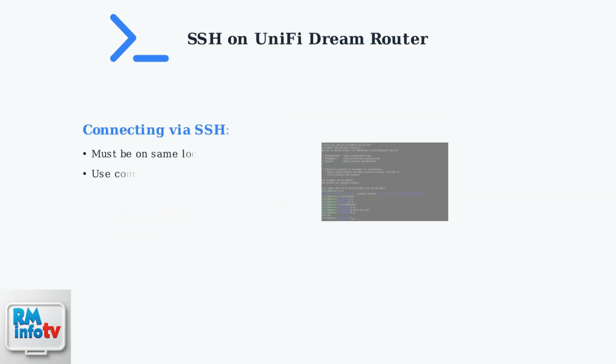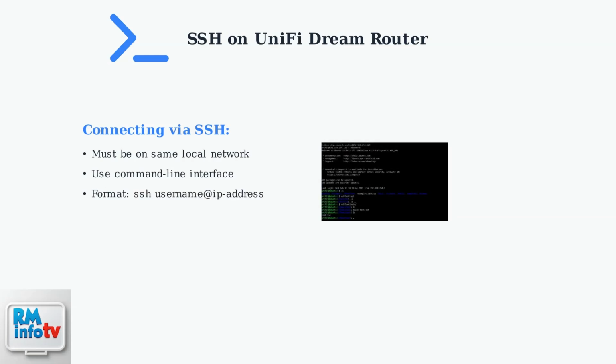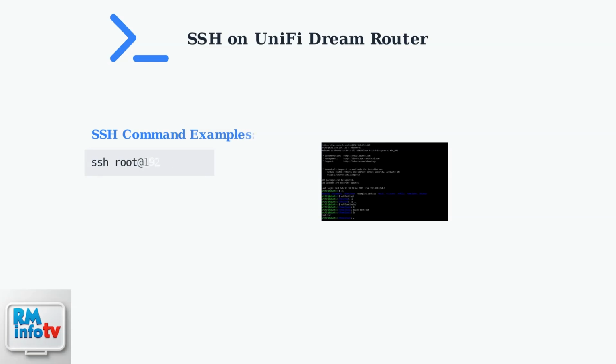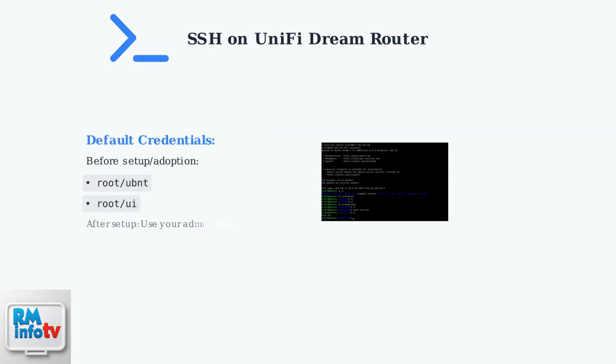To connect via SSH, ensure you're on the same local network as your UniFi device. You'll use a command line interface with the format SSH username at IP address. For UniFi consoles like the Dream Router, the username is typically root, so your command would look like SSH root at your router's IP address, such as 192.168.1.1 or 10.0.0.1. The default credentials before device setup are typically root with password UBNT or root with password UI.